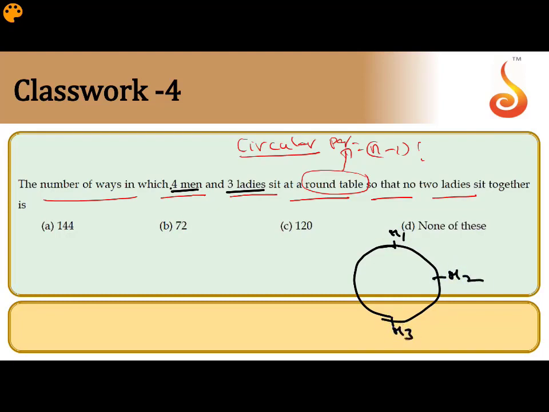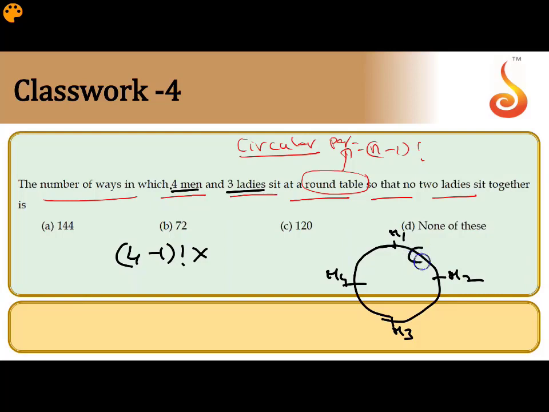M1, M2, M3, M4. So these 4 men can be arranged around a circular table according to the formula (n minus 1) factorial, which is (4 minus 1) factorial. That is the first job. So the first part is over: (4 minus 1) factorial for the arrangement of 4 men around a circular table.